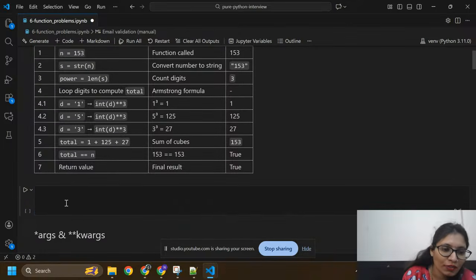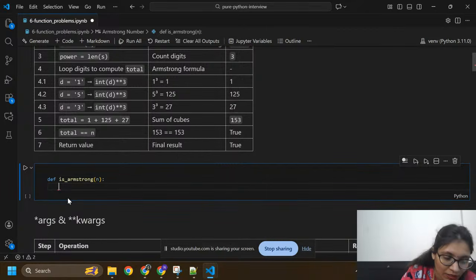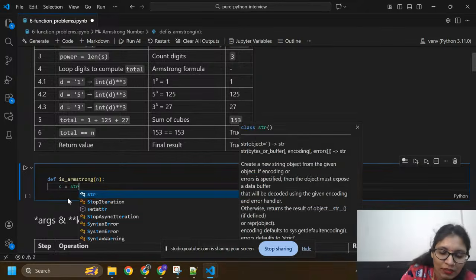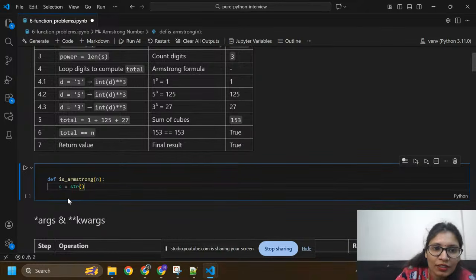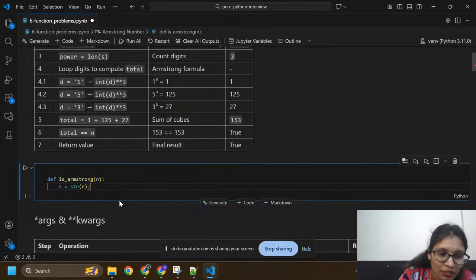So here I'm going to write the code. def is_armstrong, inside this I have n and a colon. s equals, I need to convert the digit into a string.